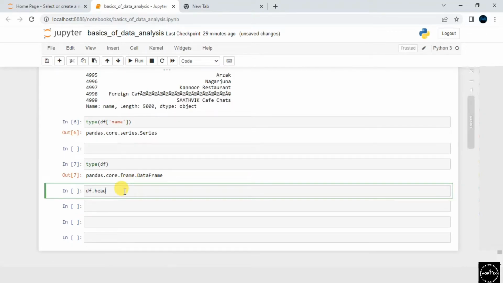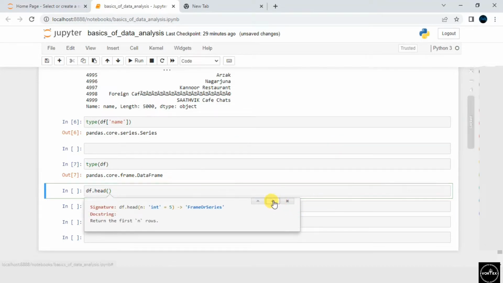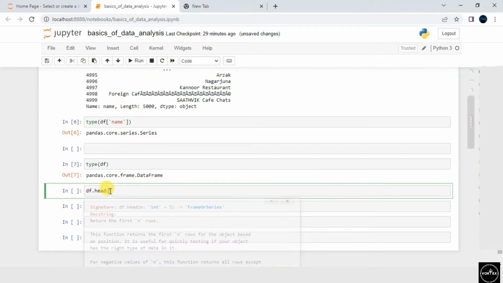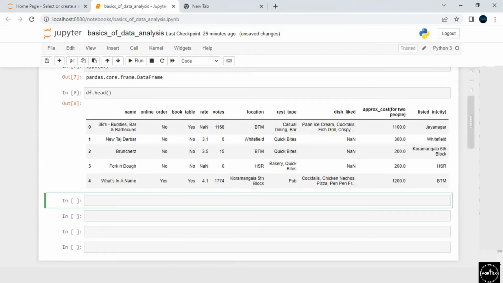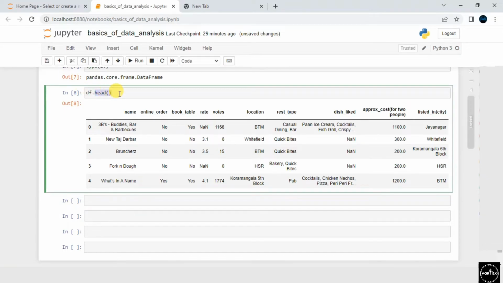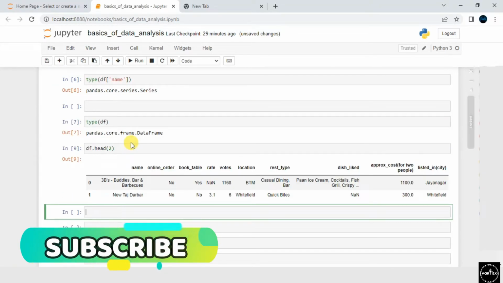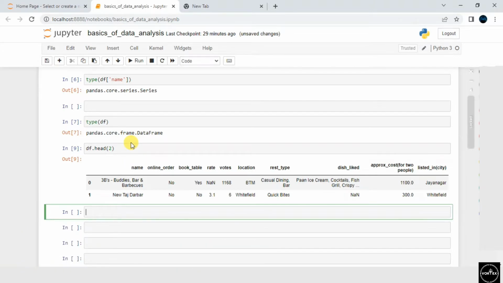Now, if I call head on top of DF, what head does is return the first n rows. The default value of n is 5. Let me execute that. What this head function does is return the first 5 rows. Can I customize the value of n? Let's say 2. Let me execute that. These are the first 2 rows of the data frame.